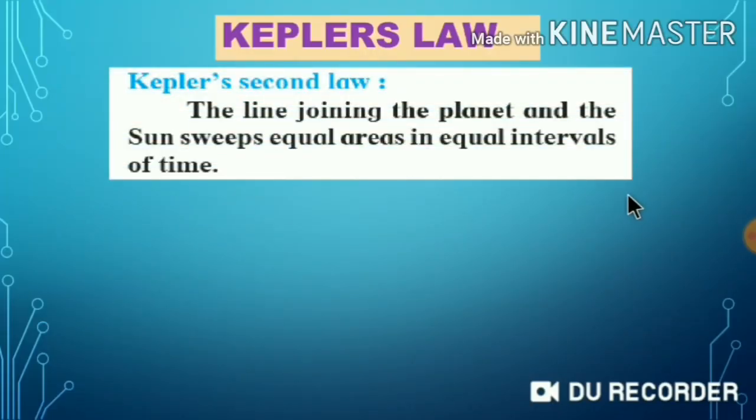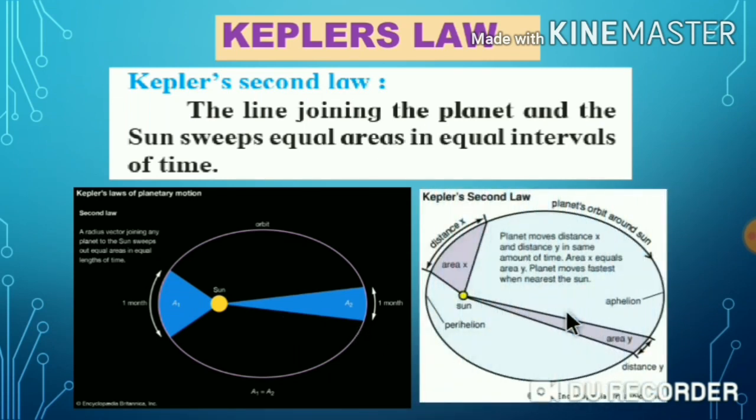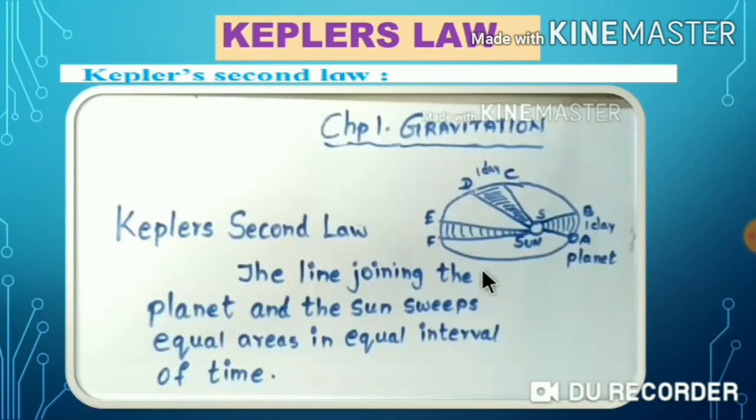Kepler's second law. The line joining the planet and the sun sweeps equal area in equal interval of time. You see that, let's take a planet that moves from this place to this place for 1 month, and again it moves from here to here for 1 month. The time is the same, but you can see the blue color, these are the areas, both the areas are equal. Let us see the video.